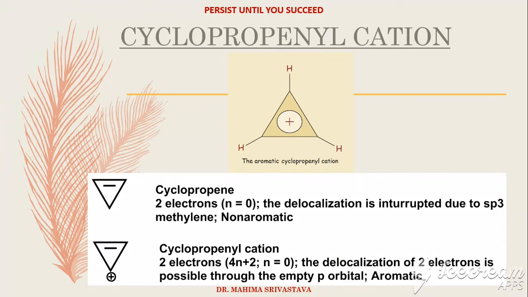If we put n is 0 in Huckel's expression, that is the 4n plus 2 pi electron rule, then we get 2 electrons. The cation also has overlapping, planar and parallel p orbitals. As is known, for maximum overlapping the orbitals should be parallel to one another and planar. So, all the required criteria are fulfilled, and that is why the cyclopropenyl cation is aromatic, unlike the cyclopropene core compound.